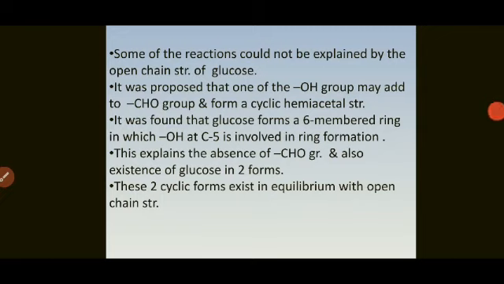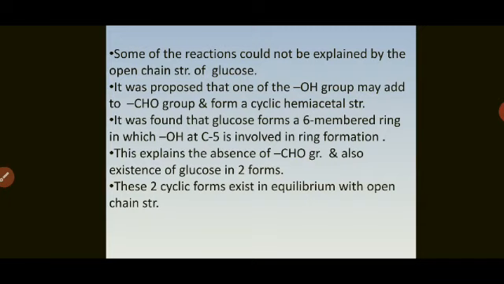Though many reactions are proved by this open chain structure, some of the reactions could not be explained by the open chain structure of glucose. Practically, it is found that there are some reactions not shown by glucose, and for that, it is considered that the aldehyde group and one of the hydroxyl groups may be rearranged in the form of a ring structure, and this ring structure is called the hemiacetal structure.